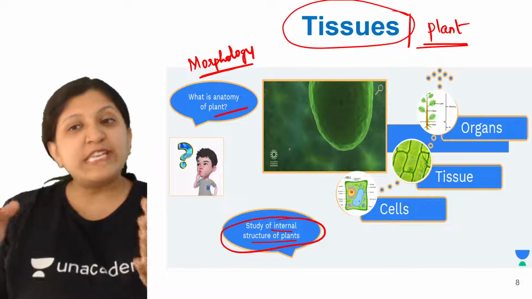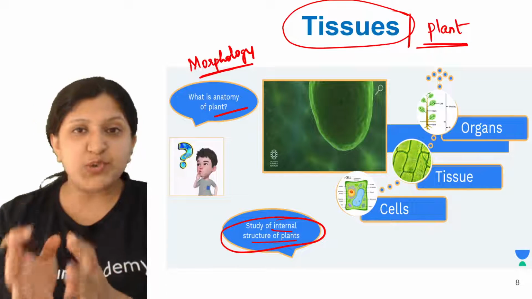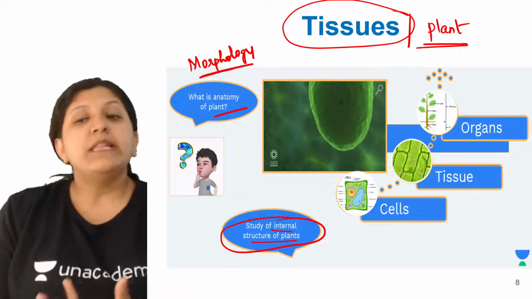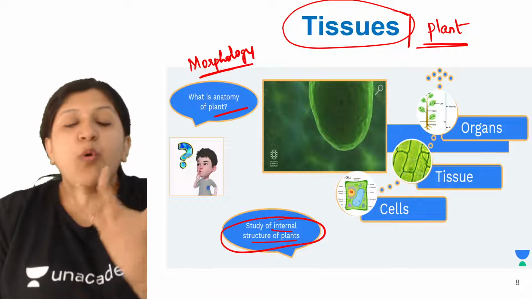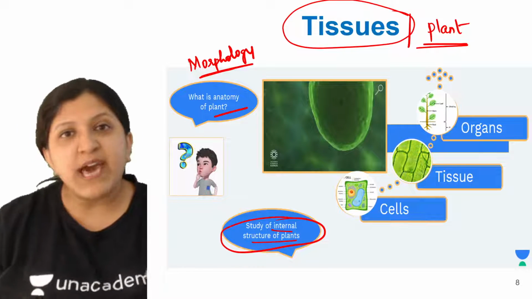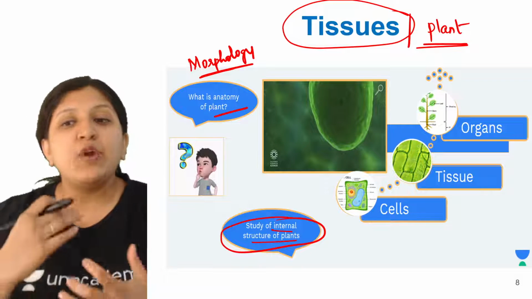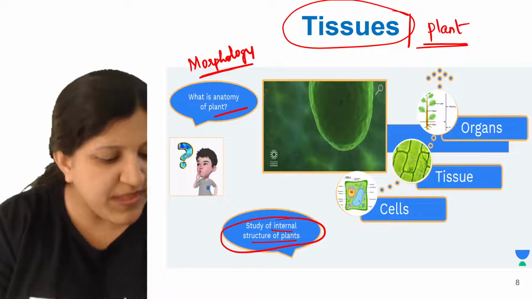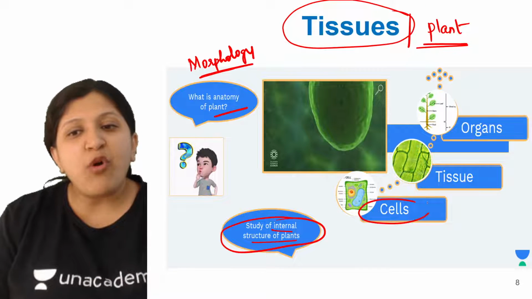How exactly are tissues formed, how exactly are organs formed, how exactly is an organ system formed? It is not restricted only to animals. The plants will also have tissues, the plants will also have their own organs: branches are there, then there is a root, then there is a stem. Basically a group of cells will be there. It is a group of cells which will be forming a tissue.